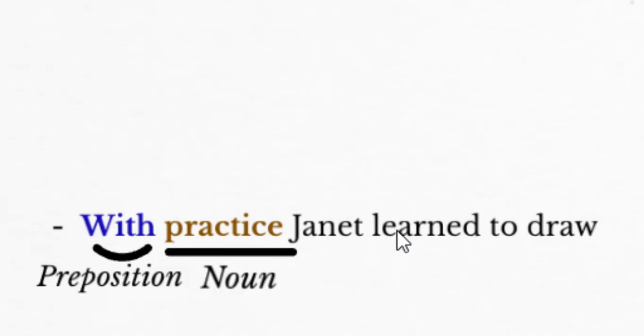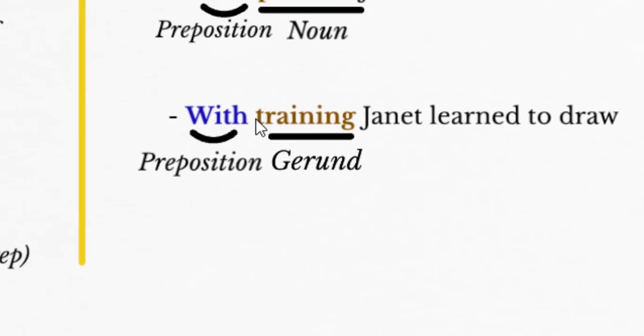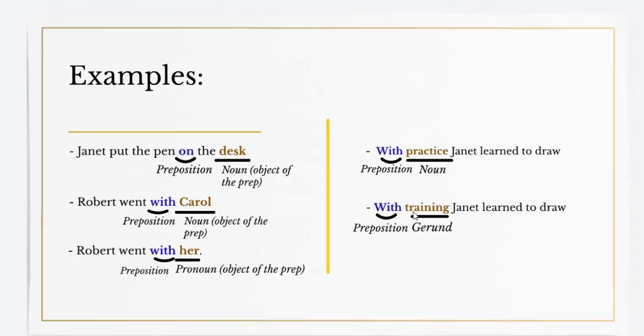With practice, Janet learned to draw. So "with" is the preposition, "practice" is the object of the preposition, and of course its nature is a noun. With training, Janet learned to draw. "Training", in fact, is a gerund in nature, but in this sentence it serves as the object of the preposition. So a preposition must have an object that comes after it. It's very, very important to agree on this right from the beginning.